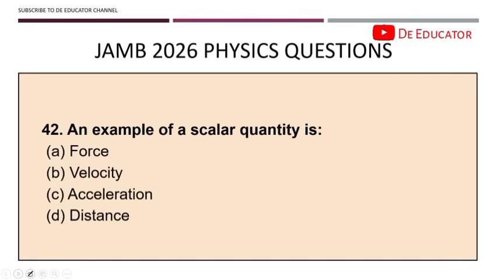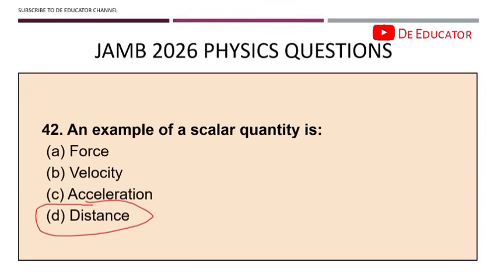Question 42. An example of scalar quantity is distance. We talked about it the last time. Distance does not have direction. You just go straight. They tell you go like this, go like this. There's no direction. You are just going in meters. But when it is displacement, that's the direction.